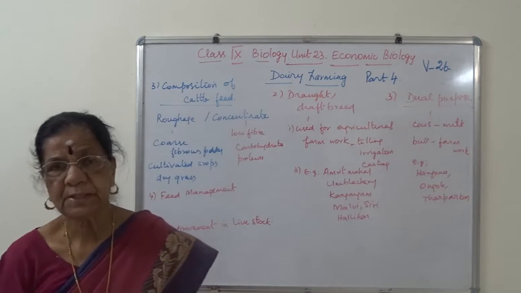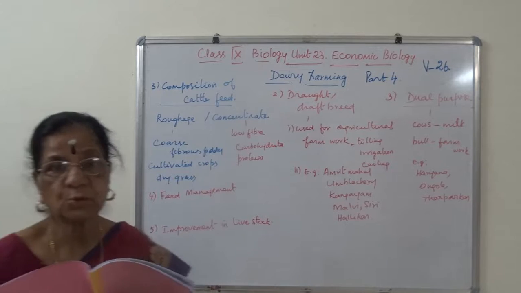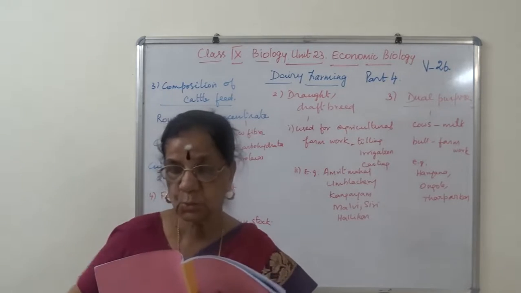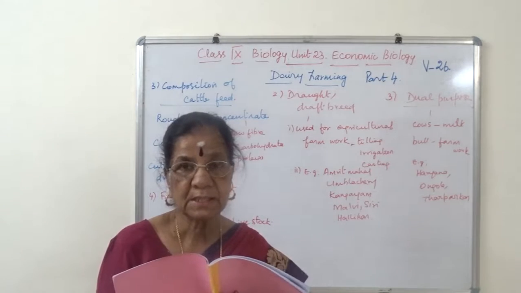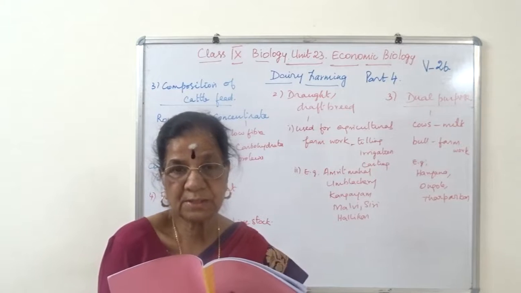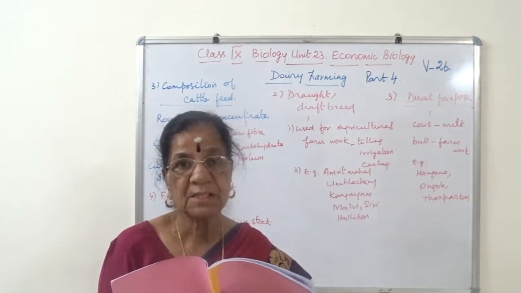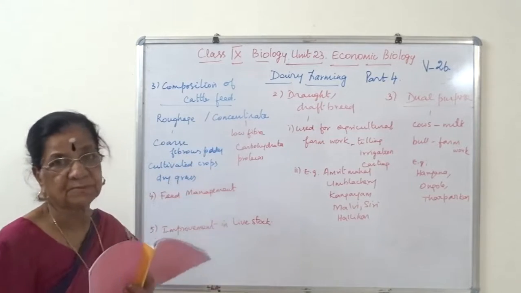Normally, the roughage and concentrate feed at home, in a big wooden drum, we have groundnut cake, cottonseed, and rice washing water, whatever the food waste, all that forms this feed.